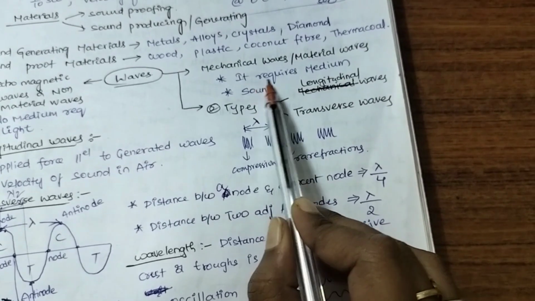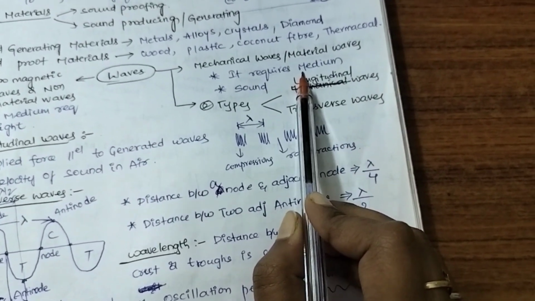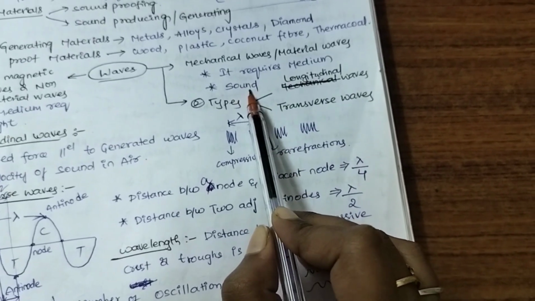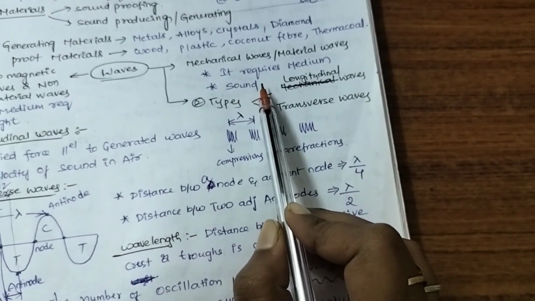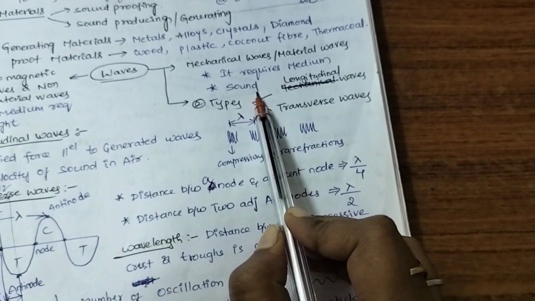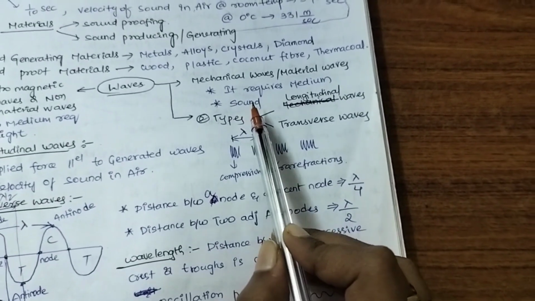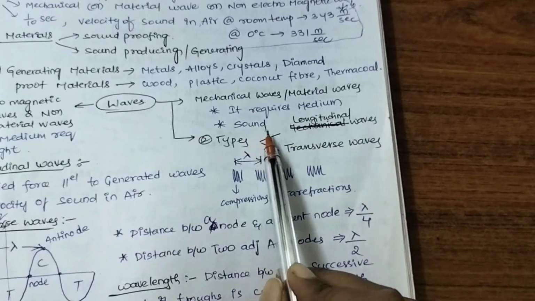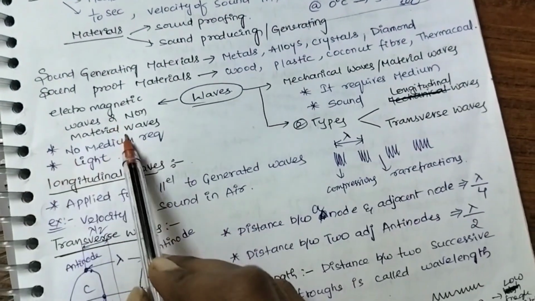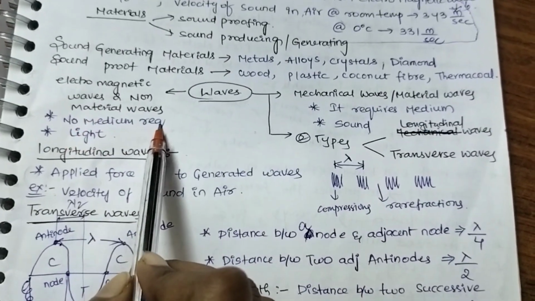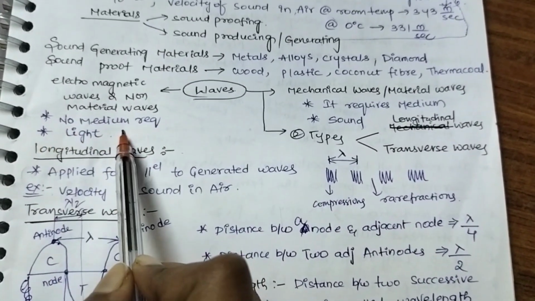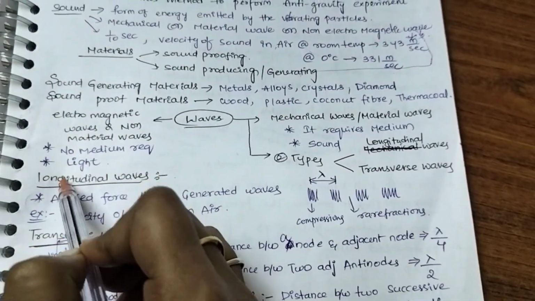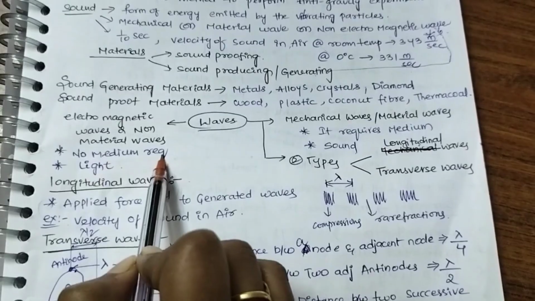Sound needs a medium to travel, whereas light does not need any medium to travel. Sound cannot travel through vacuum. What are mediums? Solid, liquid and gases are the mediums. Sound can travel through any medium, but it cannot travel through vacuum. This should be highlighted. Next, in electromagnetic waves no medium is required. Sound cannot travel through vacuum, whereas light can travel through vacuum, so light does not need any medium to travel.